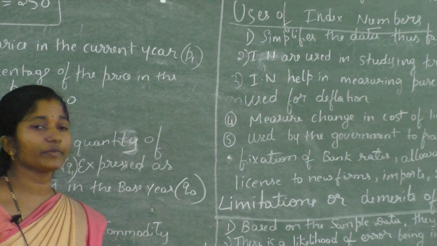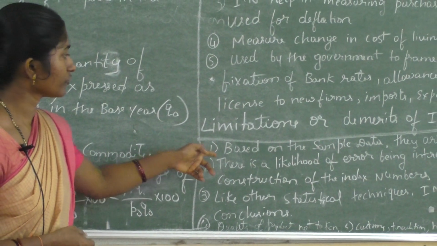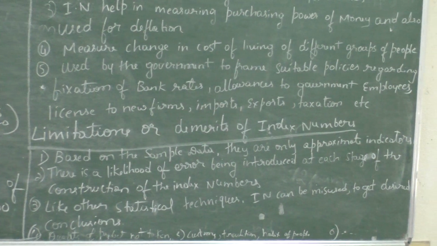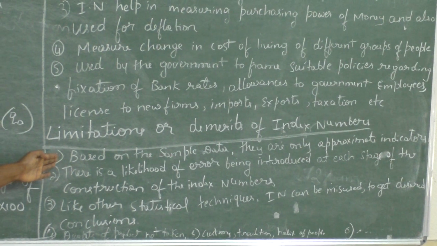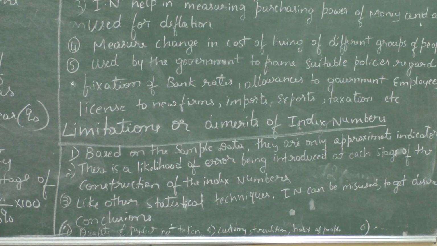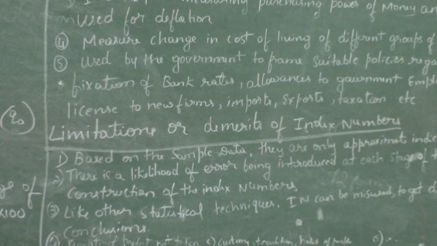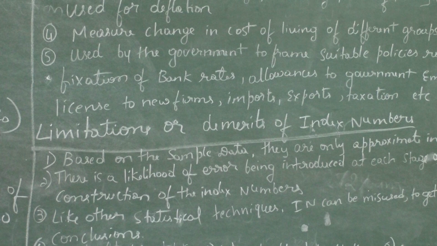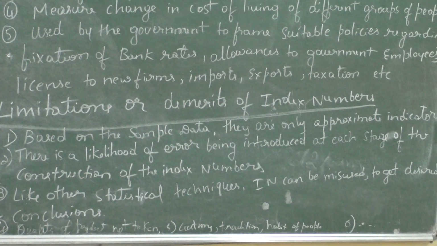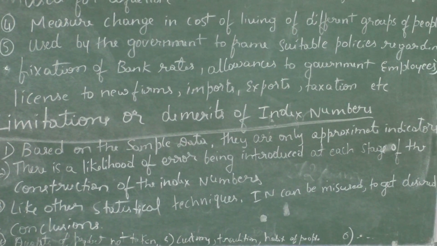Next, I will go for limitations or demerits of index number. First, based on sample data, they are only approximate indicators. It is based on sample data. We cannot use all the values. For example, if you are finding the expenditure or calculating the cost of living index number, at that time there are 1000 houses. We cannot take all the 1000 houses, or if we go for a survey, we cannot get a perfect answer.